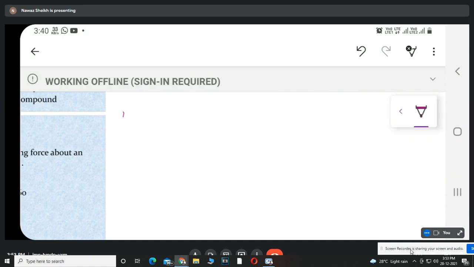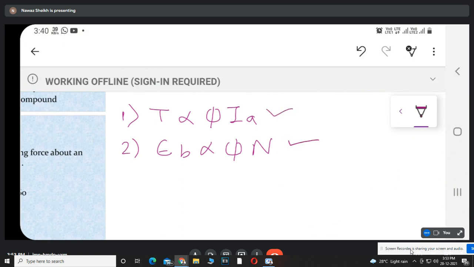We get the first equation, that torque is directly proportional to flux into armature current, and the second equation, back EMF EB is directly proportional to flux into speed. Now by using these two equations, we have to draw the various characteristics for DC series and DC shunt motor.